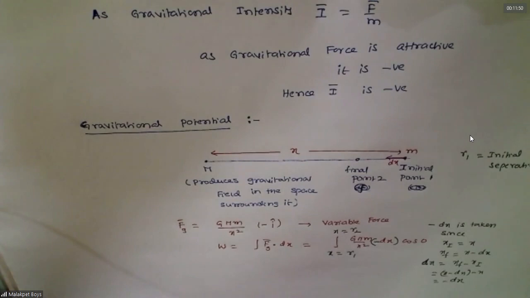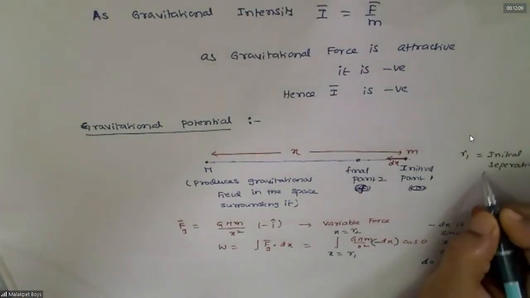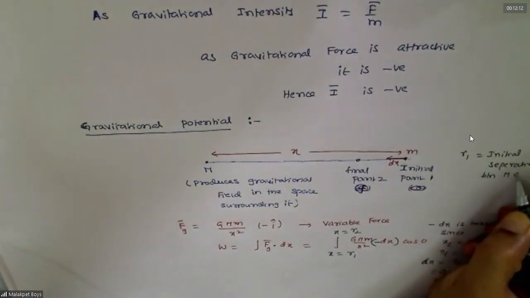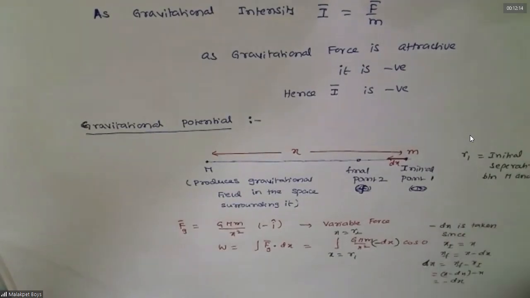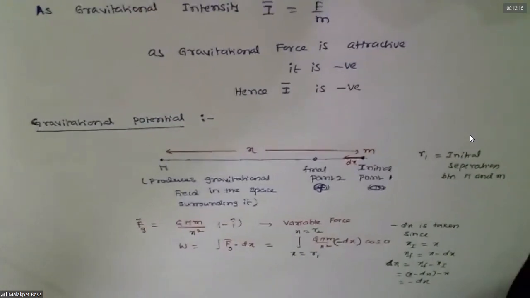Delta means final minus initial. If I say change in x, it is x final minus x initial by definition. Remember your differentiation. Delta x equals x final minus x initial. There is no doubt in that.